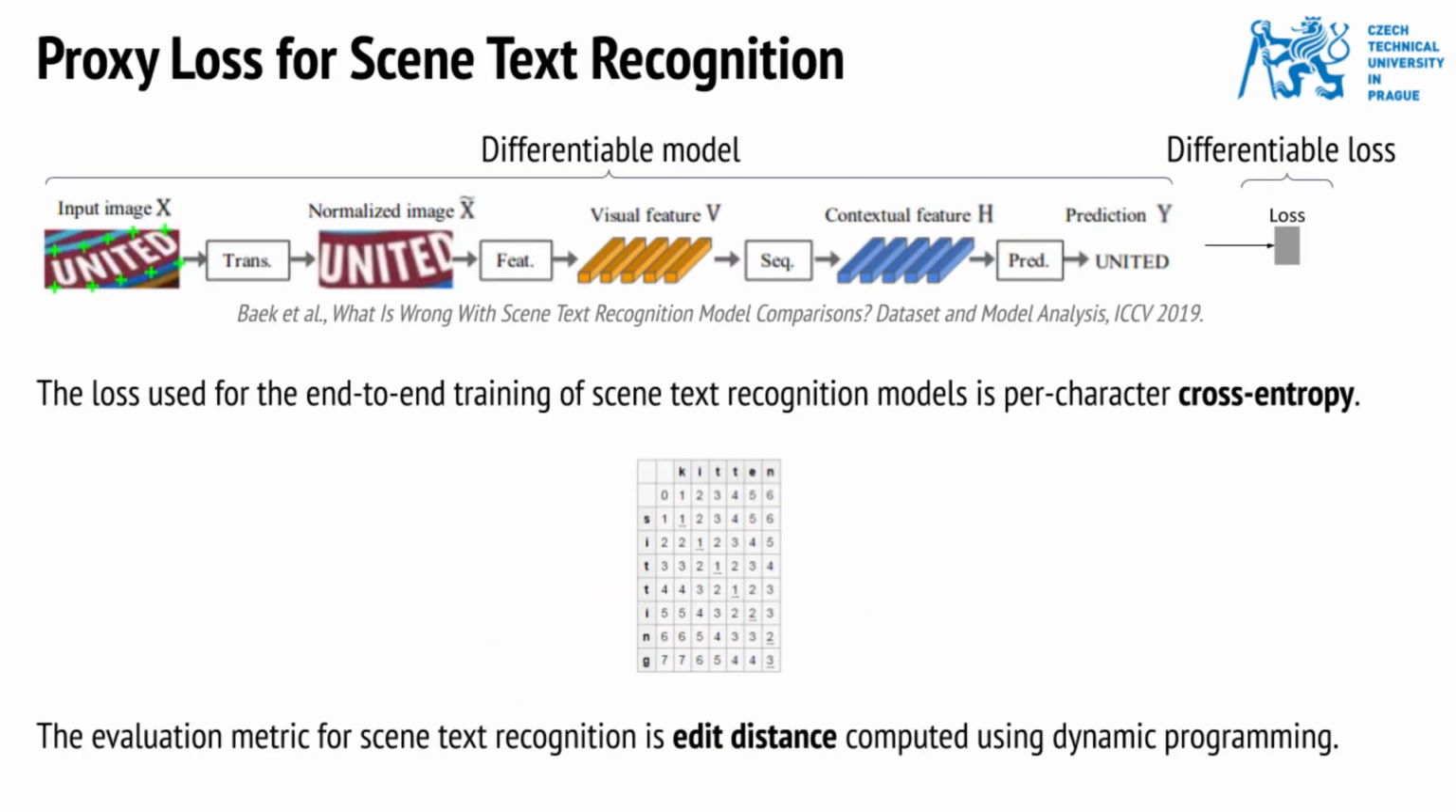State-of-the-art scene text recognition models can be broadly categorized to have four modules. This includes transformation, feature extraction, sequence modeling, and prediction. These modules combined are end-to-end differentiable, allowing backpropagation. However, scene text recognition models use a per-character cross-entropy loss for training, which is a proxy for the evaluation metric, edit distance. Note that edit distance is non-differentiable as it is computed using dynamic programming by counting unit operations necessary to transform one text string into another.